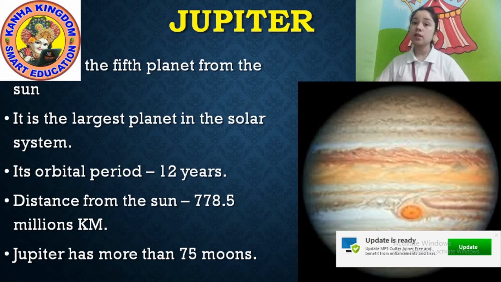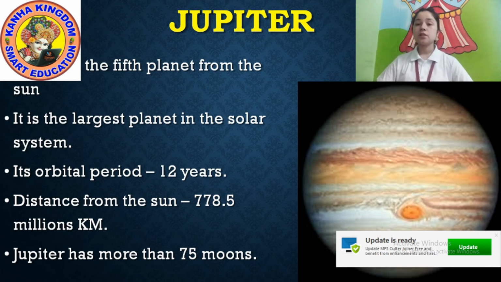Its distance from the Sun is 778.5 million kilometers. Jupiter has more than 75 moons. How many? More than 75. Our Earth has only 1 moon, but Jupiter has more than 75 because Jupiter is the largest planet. Okay, so listen, I'll explain again.